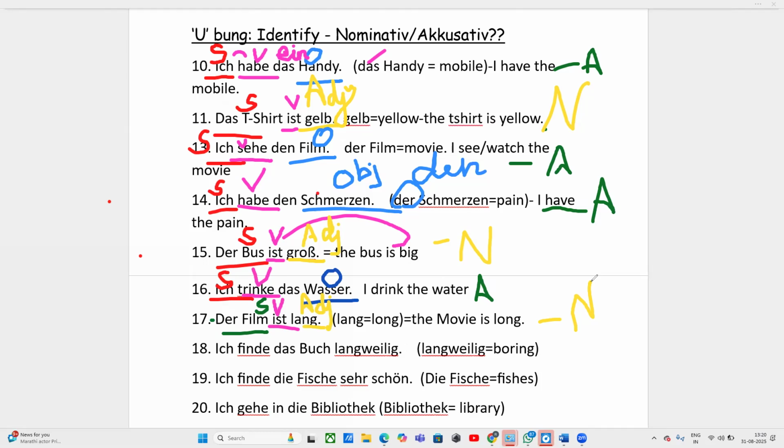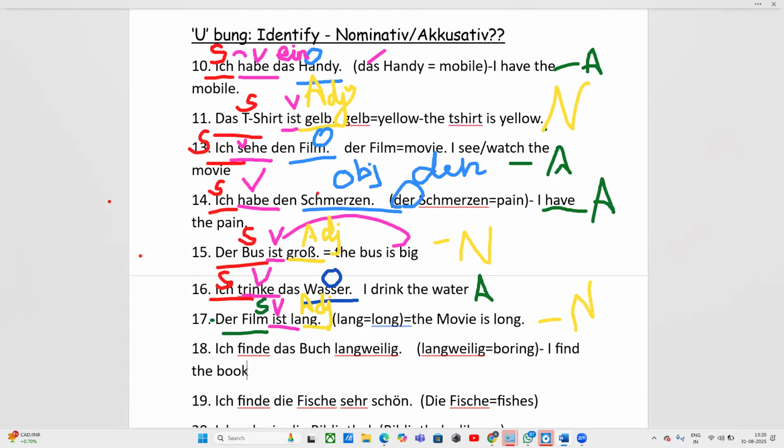Moving on to the 18th one. Ich finde das Buch langweilig. I find the book very boring. So, I am writing first the translation. Finden means to find. It is not actually you're searching for something. It is how you are liking a particular thing or not. You are telling your opinion. Okay, you are telling your opinion about what kind of book it is, good or bad. So I find the book boring.